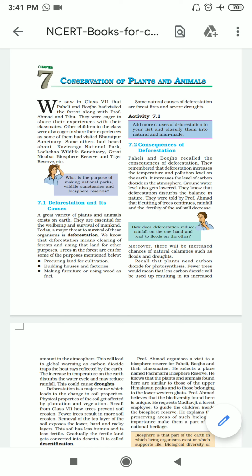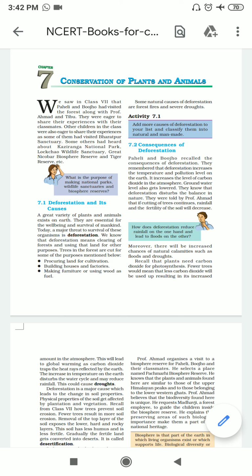crops. As you know very well that nowadays, because the population is increasing day by day, okay, and to meet the requirements of food of the growing population, we need to grow lots and lots of crops, and for that purpose we need land also. And from where do we get that land? For that purpose we have to cut down the trees. Building houses and factories, definitely. Making furniture or using wood as fuel, so the requirement of fuel and wood is again there, and to fulfill that purpose we need to cut down the trees.